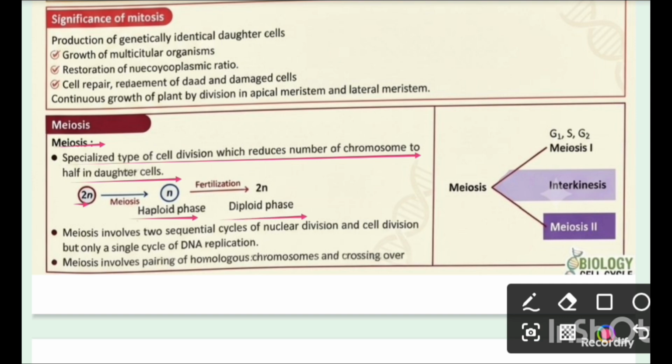that is the diploid phase. Now, meiosis involves two sequential cycles of nuclear division and cell division, but only a single cycle of DNA replication. This is important. And meiosis involves pairing of homologous chromosomes and crossing over.